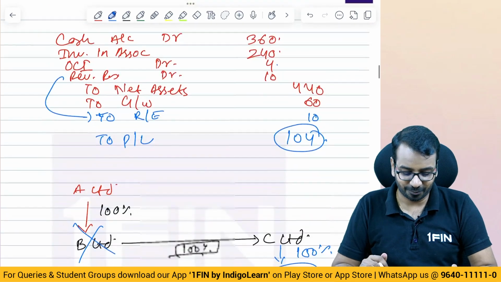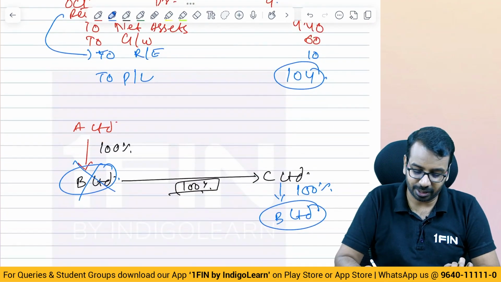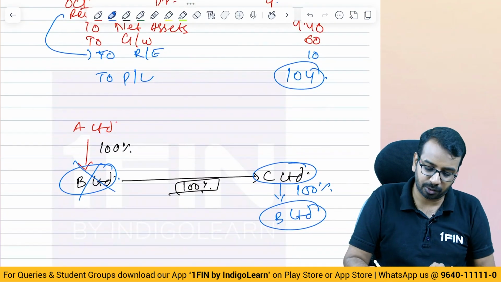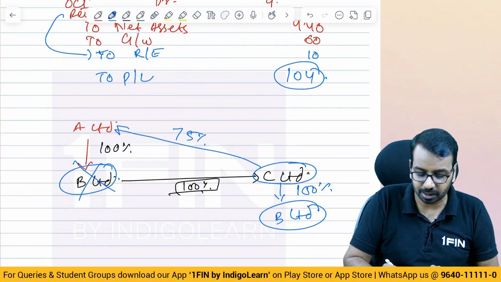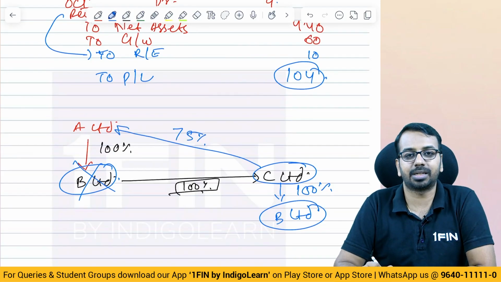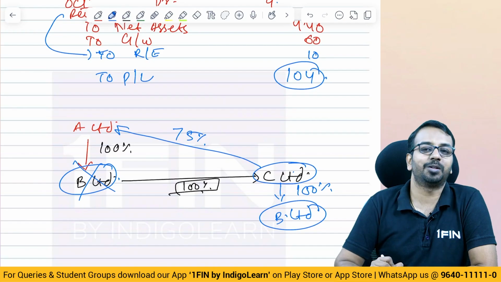So what has happened? Very unique scenario. We have sold B Limited to C Limited. What did C Limited do? C Limited issued shares to A Limited. Now A Limited holds 75% in C. C holds 100% in B.